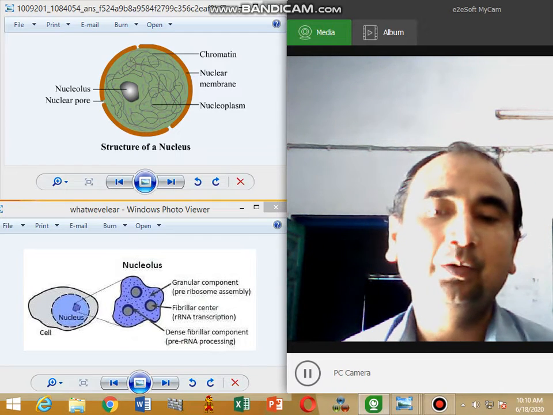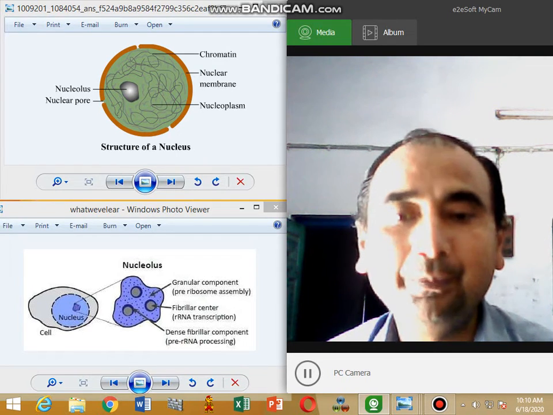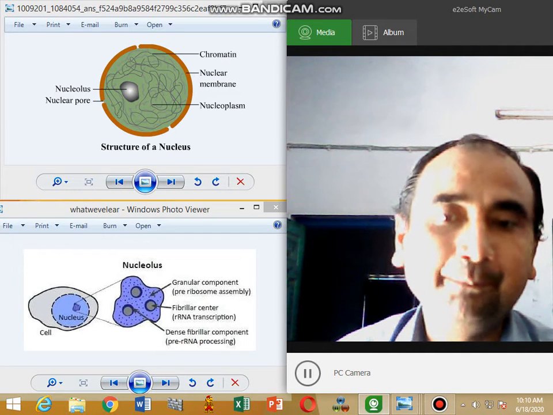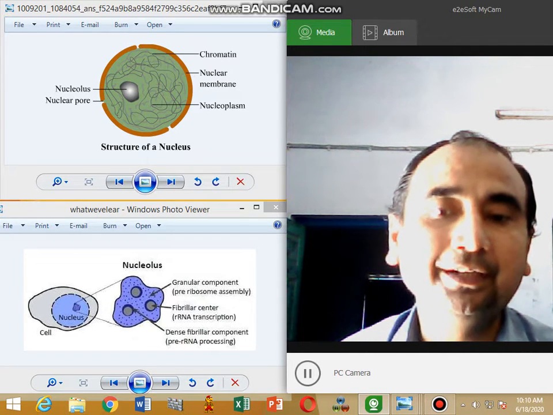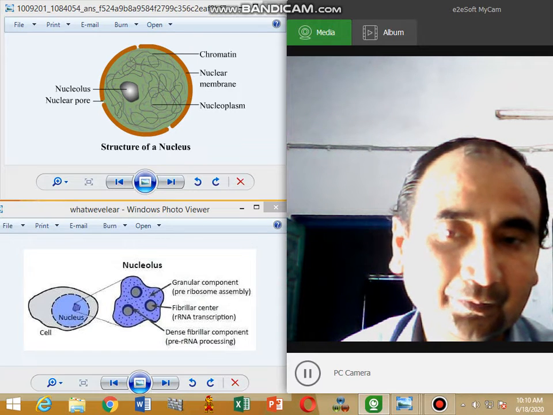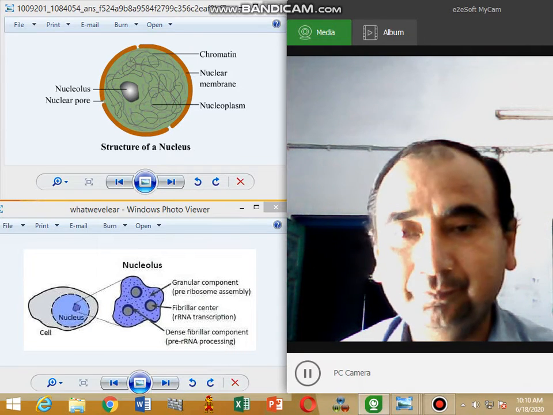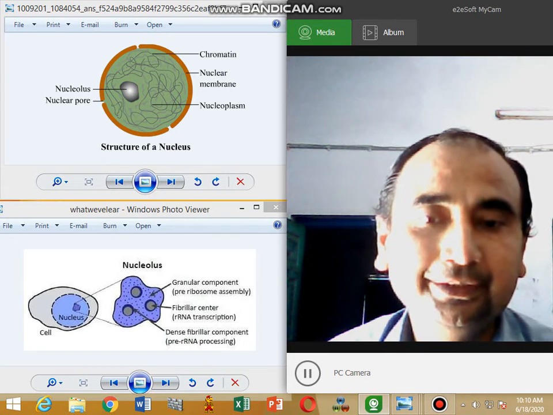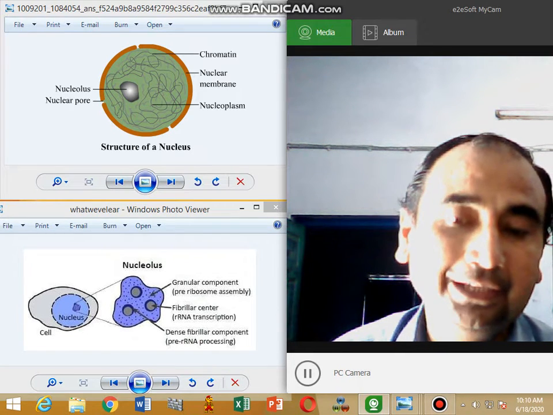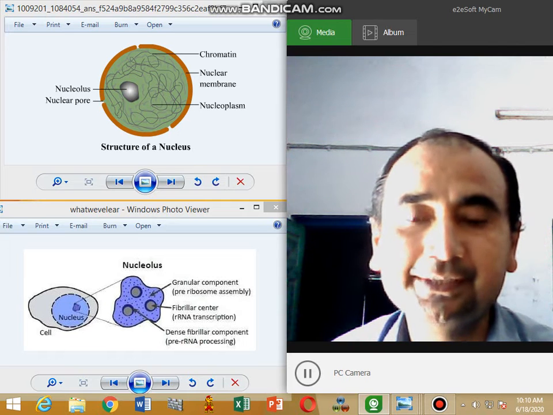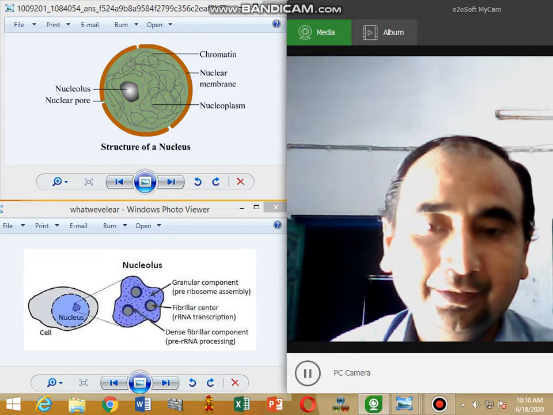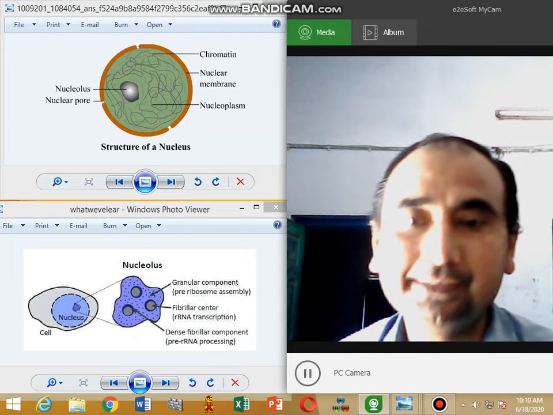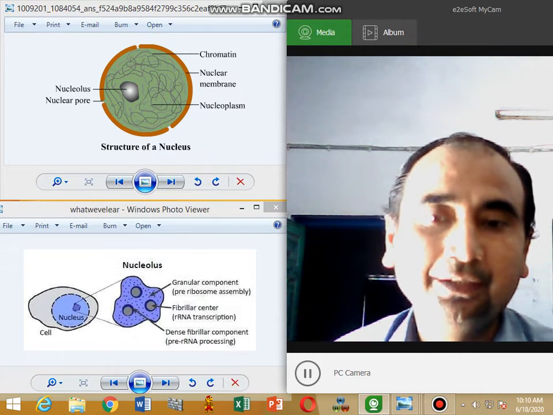The nucleus contains a nuclear membrane, a nuclear sap, and a chromatin network. The nucleus can be seen only in the non-dividing cell, while in the dividing cell the nucleus disappears. Chromatin material in the dividing cell is replaced by chromosomes.